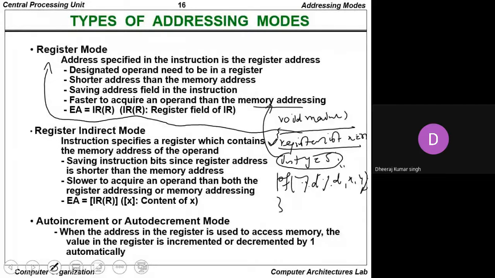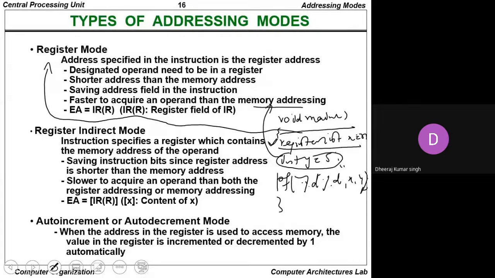Next is register indirect, and whenever we talk about the register mode, the effective address equals the instruction register value, that is, the register field of the instruction register. So that is basically known as the register mode. Next is register indirect mode.